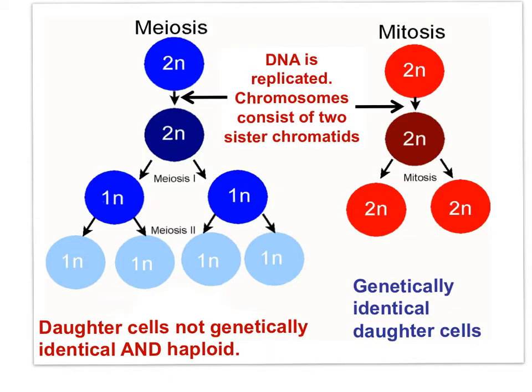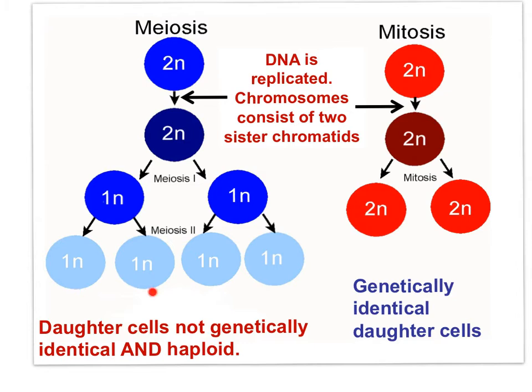Here is a nice comparison of mitosis and meiosis. DNA replication occurs in both processes before the cell division. In this case, the original cell in each example is diploid with two sets of chromosomes, 2n. But meiosis has two divisions, as can be seen here, resulting in 4 daughter cells. Each daughter cell is haploid with one set, 1n, of chromosomes.